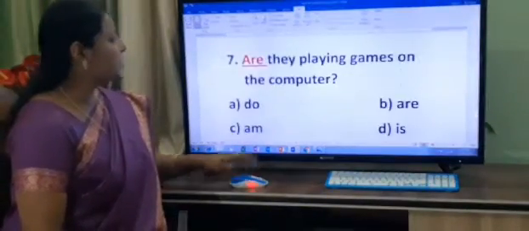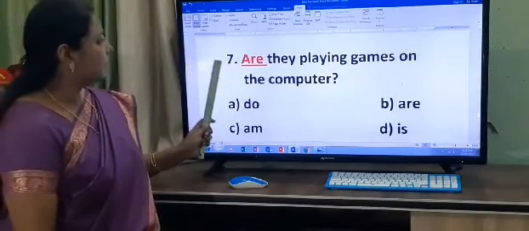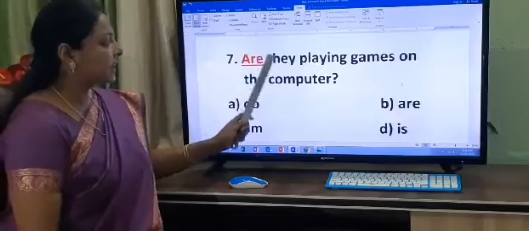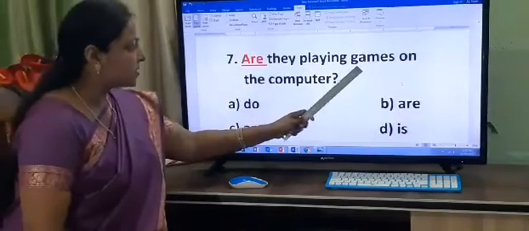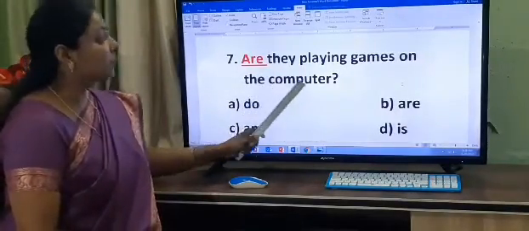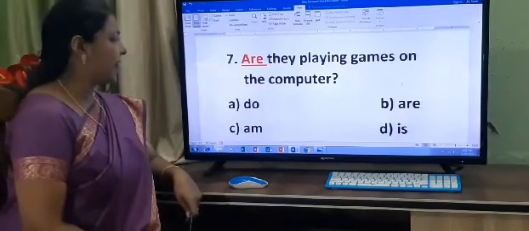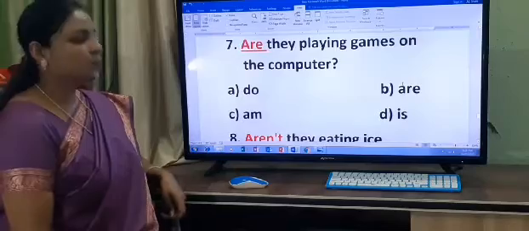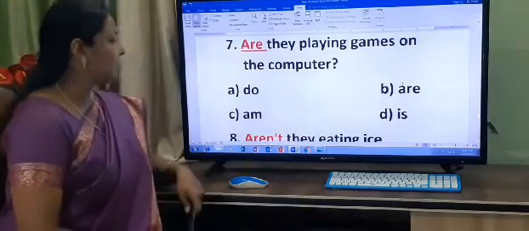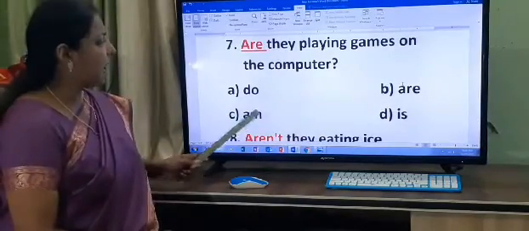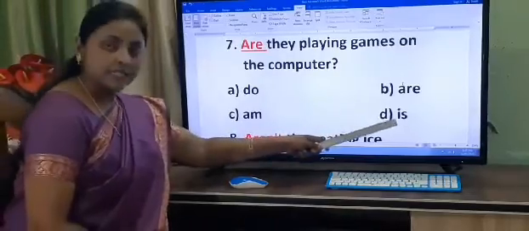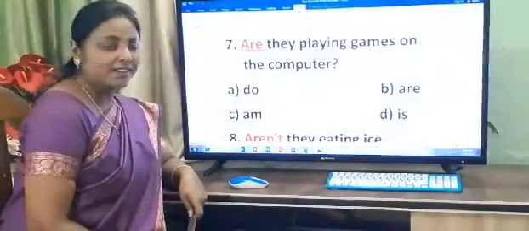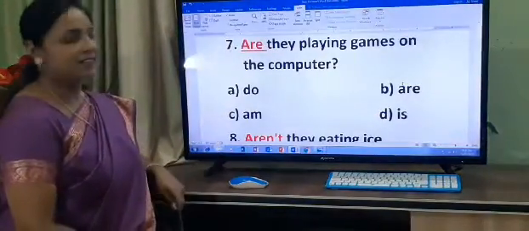Now the next 7 number, dash they playing games on the computer, and your options are A. Do, B. Are, C. Am, and D. Is. Now what is the correct answer, children? Are.